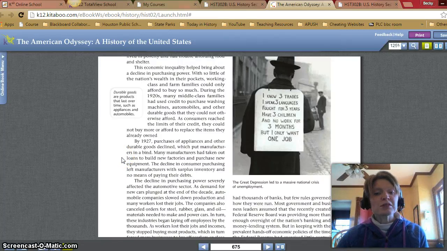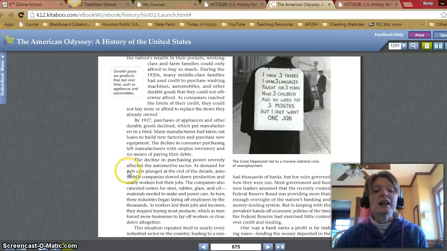Many manufacturers had taken out loans to build new factories and purchase new equipment. The decline in consumer purchasing left manufacturers with surplus inventory and no means of paying their debts. The decline in purchasing power severely affected the automotive sector.